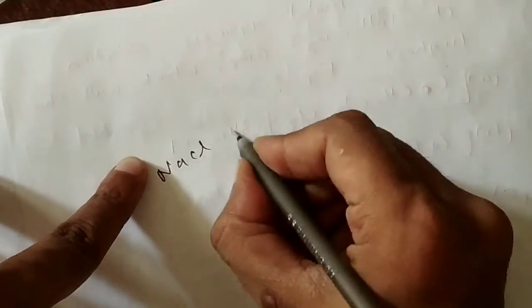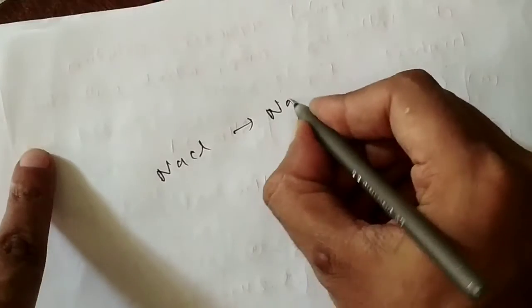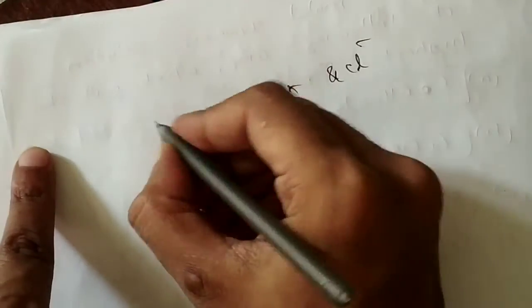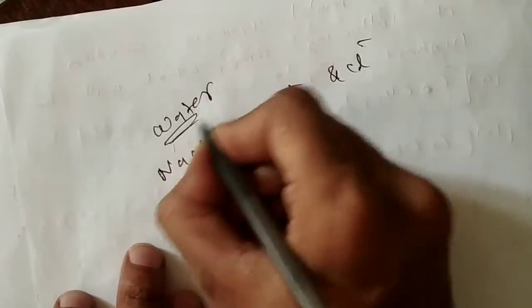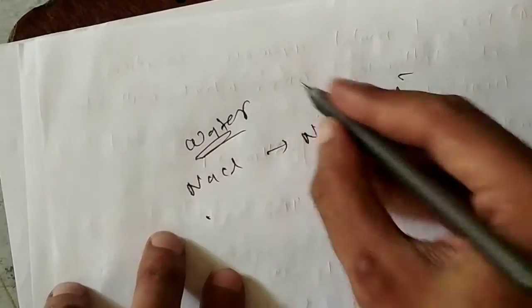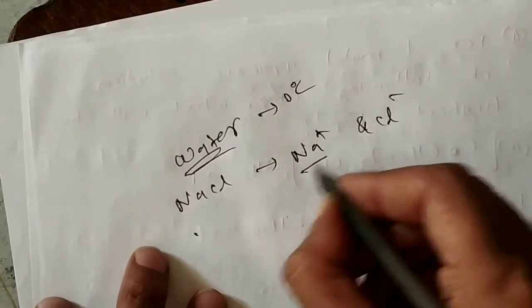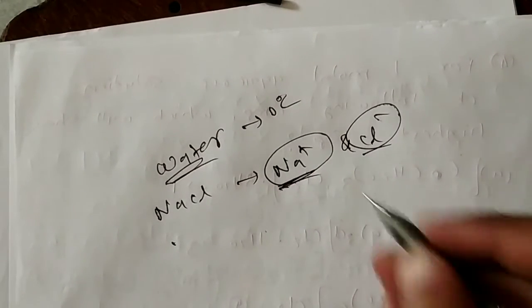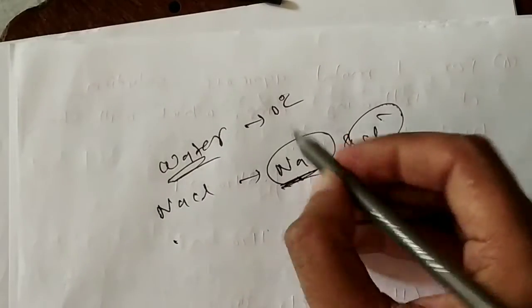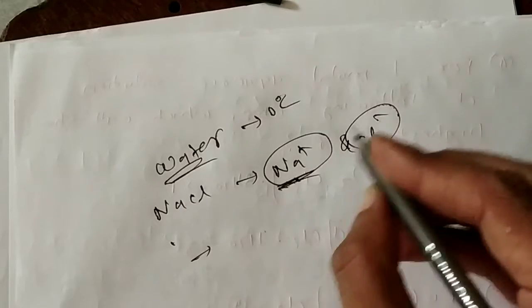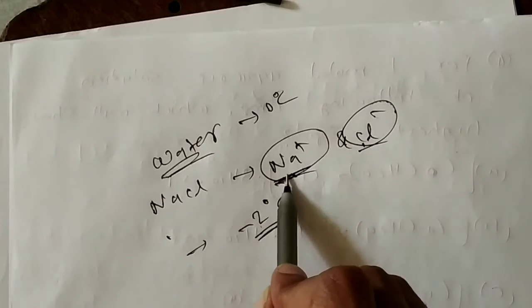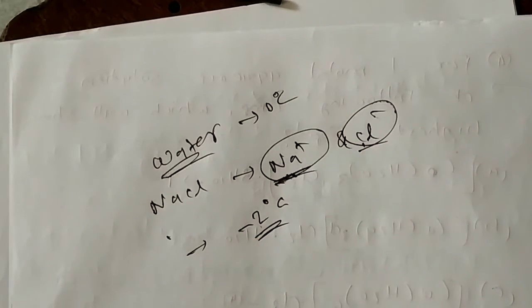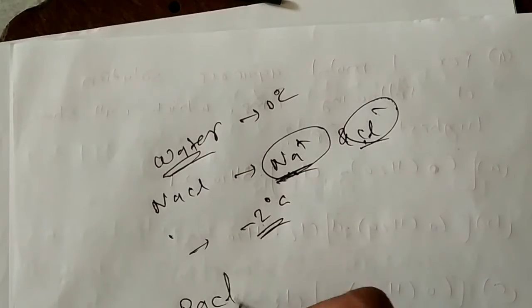Let me take an example. Suppose I have NaCl, it will break into two ions, Na plus and Cl minus. Suppose I have dissolved that NaCl in water. Okay, so freezing point for water, pure water, is 0 degree Celsius. Suppose one ion is decreasing 1 degree Celsius of freezing point. Here two ions are there, so new freezing point will be minus 2 degree Celsius, because we have assumed that one ion is decreasing 1 degree Celsius. Now suppose I have taken BaCl2.